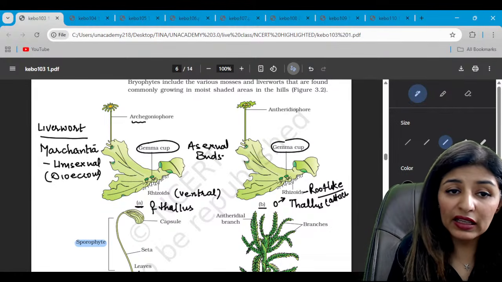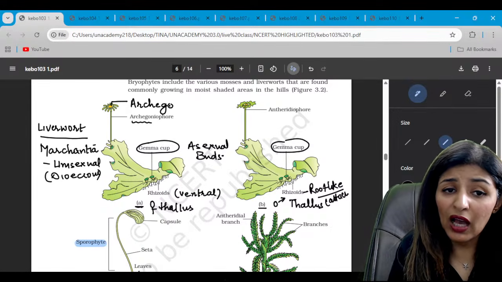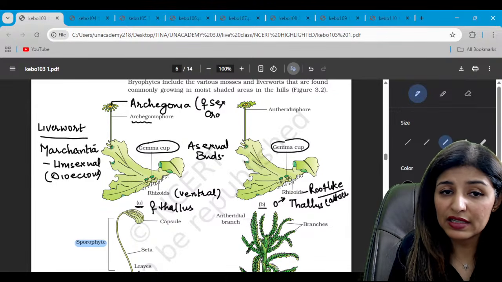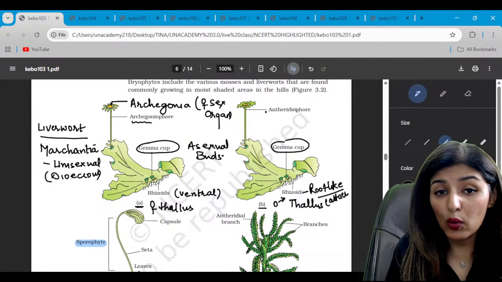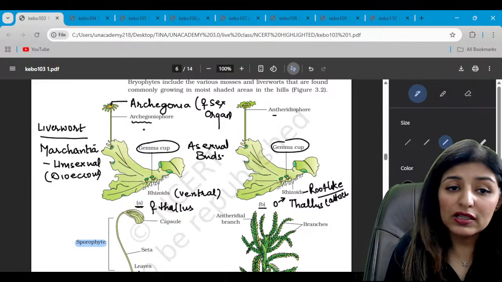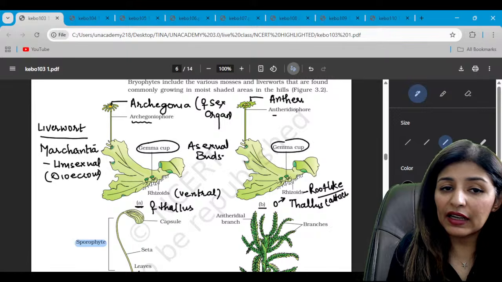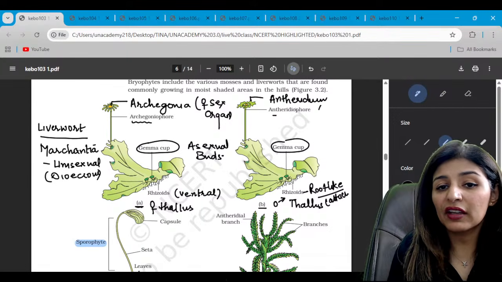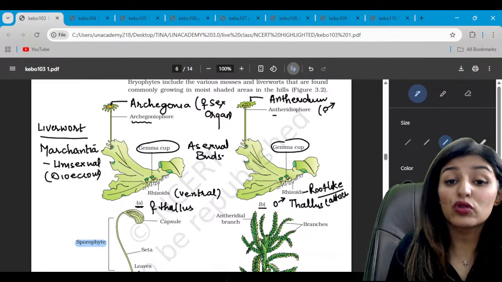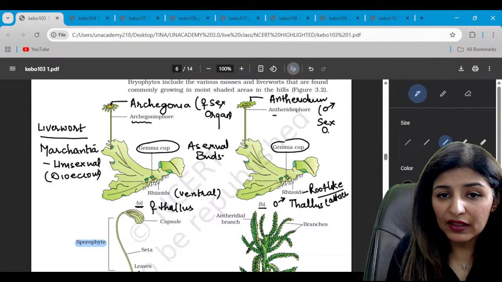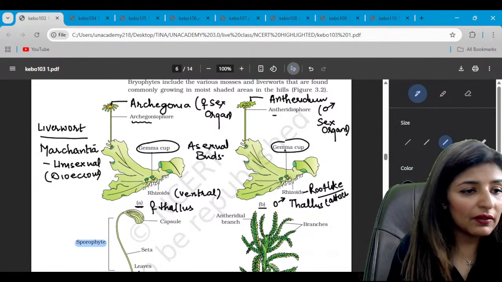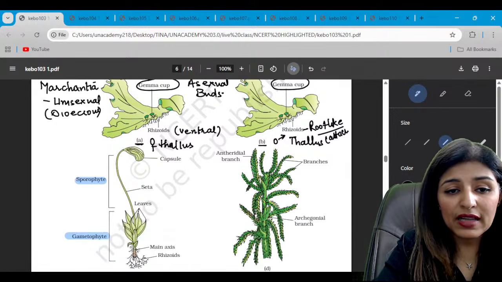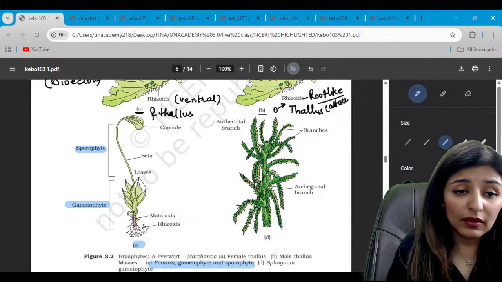And this is the archegoniophore, while this is the archegonia. Archegonia is the female sex organ. Female sex organ. Is that clear? Which will produce the egg. While the antheridiophore is a stalk, just like the archegoniophore, and on top of it we have the antheridium. Antheridium is the male sex organ giving rise to antherozoids. Are we clear till here? Yes or no? Please tell me.